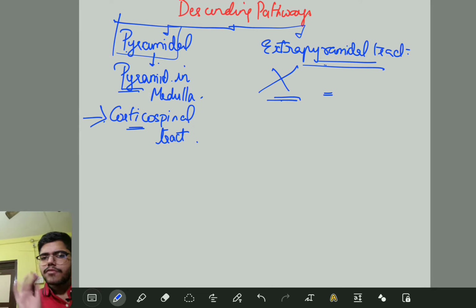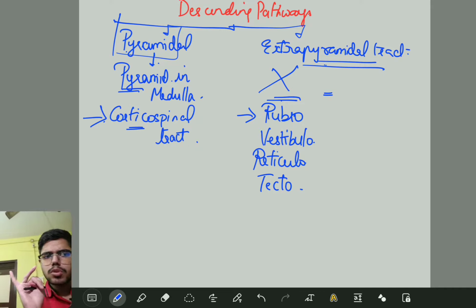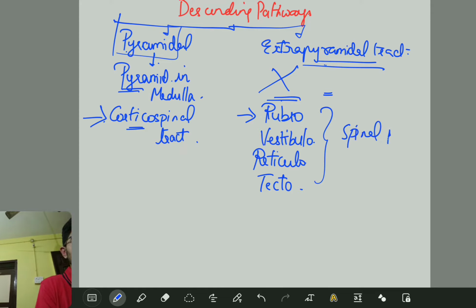In the extrapyramidal tract, we have lots and lots of names. Remember them as rubro, vestibulo, reticulo, and tecto: rubrospinal tract, vestibulospinal tract, reticulospinal tract and tectospinal tract.